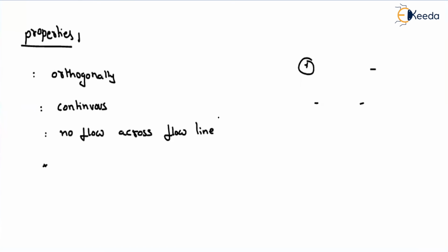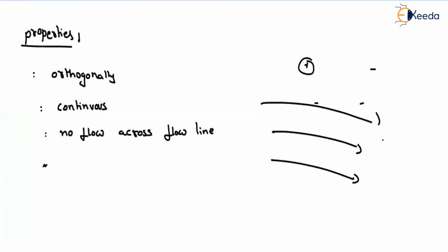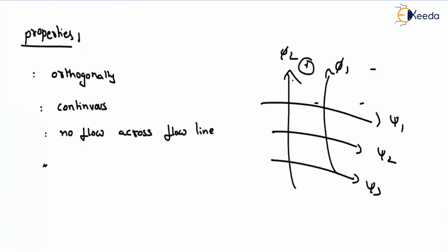Suppose let us say that if I am joining, these are my flow lines. So let me represent psi 1, psi 2, psi 3, and this is nothing but your potential lines, phi 1, phi 2. So if I shade the area between any two flow lines, this is one flow line and this is another flow line, the area between any two flow lines will be represented as a flow channel.